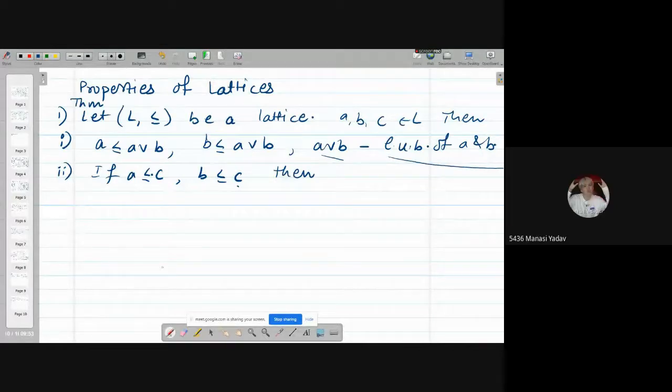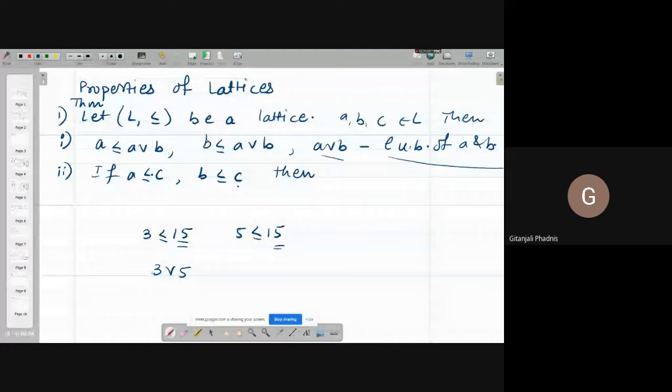Both of them are divide. Look, 3 is less equal, I am still on D45. 3 is less equal 15. 5 is also less equal 15. So 15 is what? An upper bound. What is 3 join 5? That is also 15. But I know 15 is less equal 15 in this case.